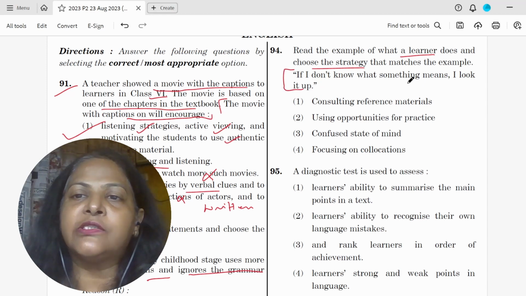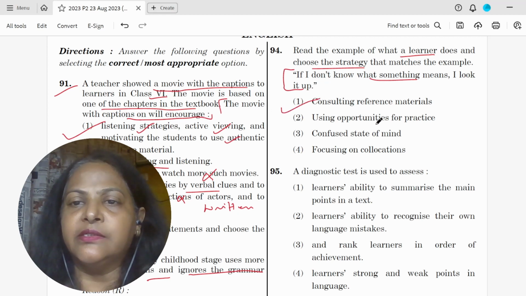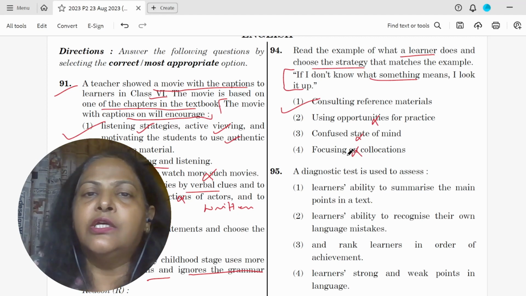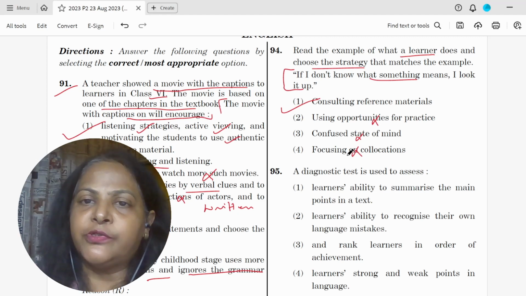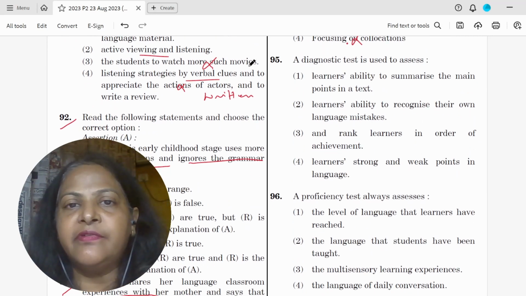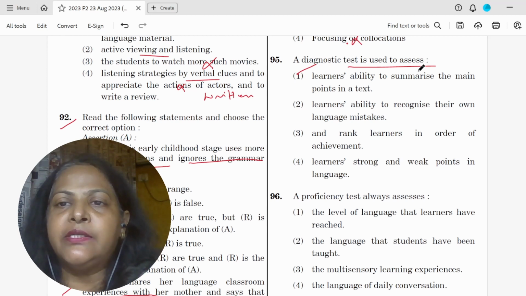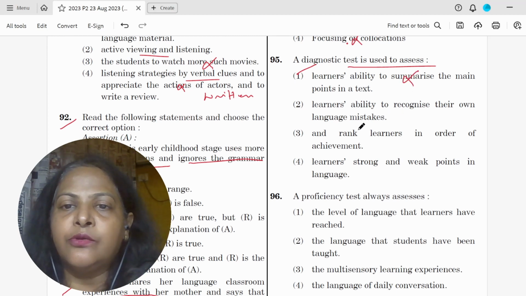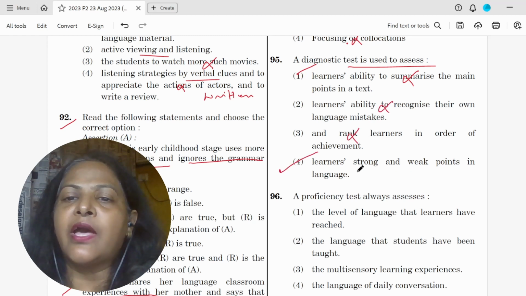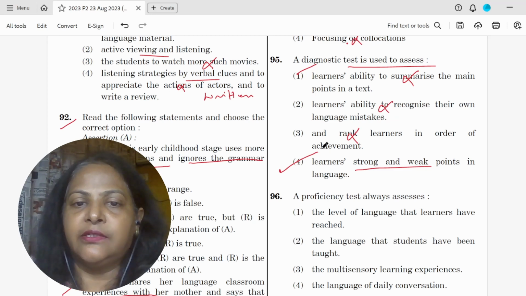If I don't know what something means, I look it up. So she is consulting reference materials. Opportunities for practice, confused, no. Focusing on qualifications, no. So answer is option 1, consulting reference materials. 95, a diagnostic test is used to assess. To ability to summarize, no. Recognize their own language mistakes, no. Ranking the learner's strong and weak points in language. So that is why we will use a diagnostic test.